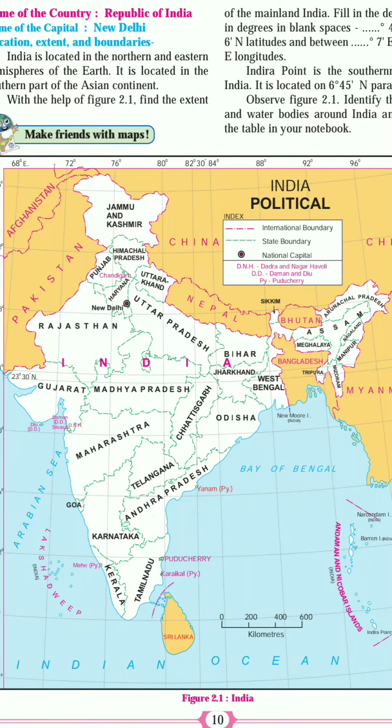Now, if we come from north to south, India has a lot of variety in its geography. According to geographical differences, we divide India into certain parts. That part only we are going to study in the section on the physiography of India. Is it clear now? So let's see.